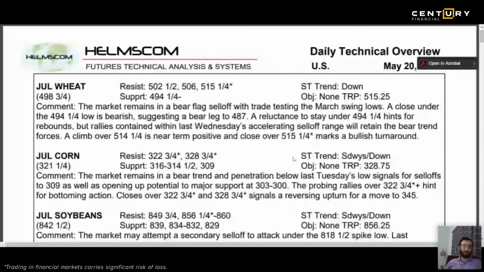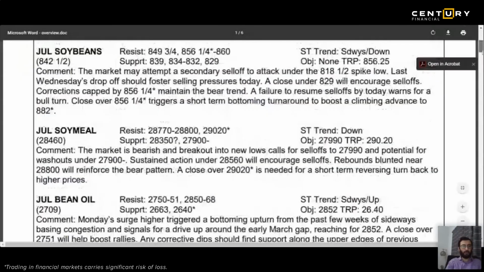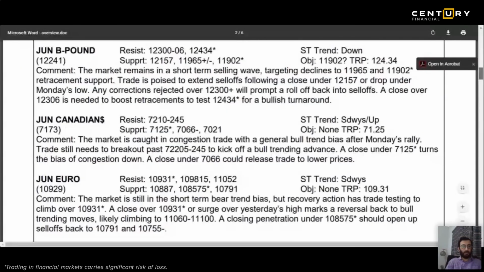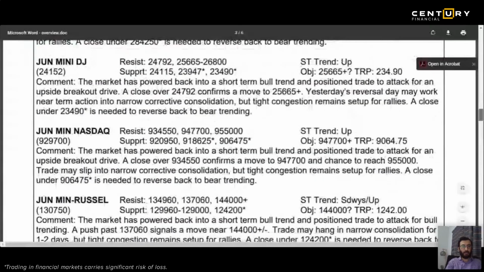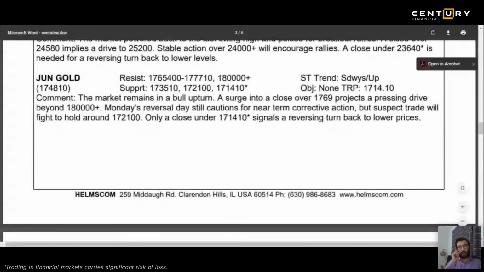Look at this. I will add this here, and okay, yeah, this is the one. Now see, I hope everybody can see this. This is a technical analysis. See the products which we know, for example, S&P 500, Dow Jones, gold. Okay, let's look at gold.